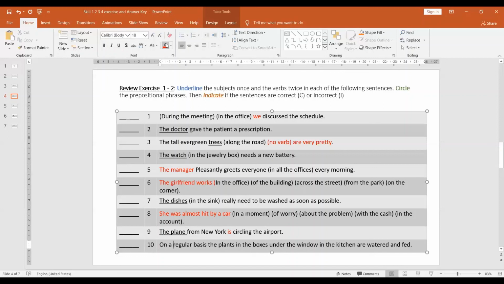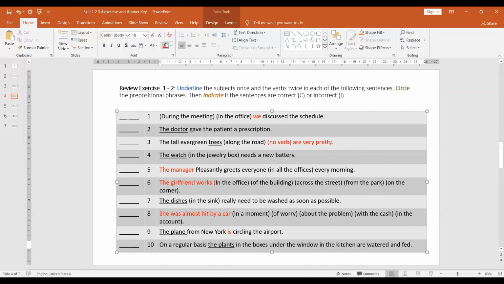On a regular basis, the plants in the boxes under the window in the kitchens are watered and fed. The plants is the subject. I hope you can identify that.